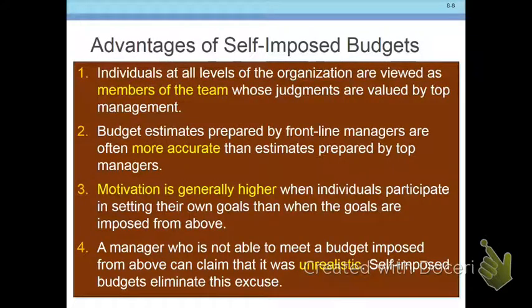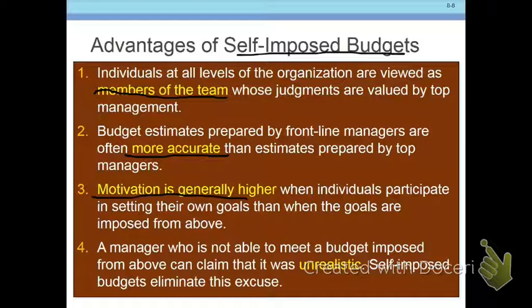There are some advantages of doing it that way. When you're preparing the budget for yourself, it is called a self-imposed budget. Keep in mind, one thing it does is make everybody feel like they're a member of the team. So that's one of the benefits. It's more accurate. The people that know best what their sales are going to be, or how much they can produce next year in that manufacturing plant, are the people running that plant or in that sales position, so it's going to be more accurate.